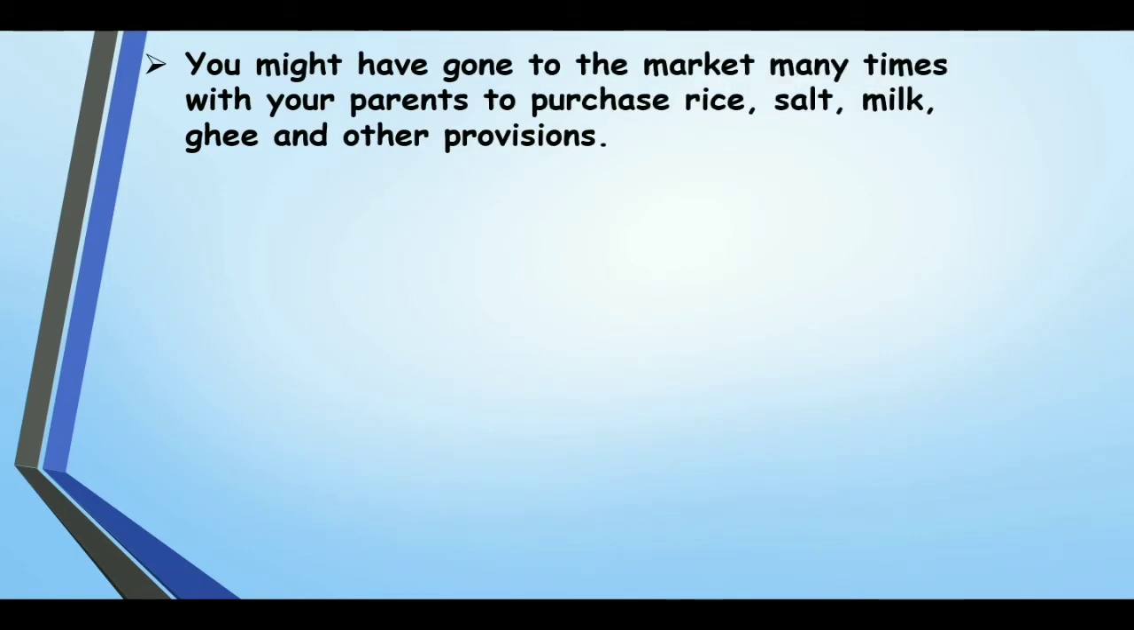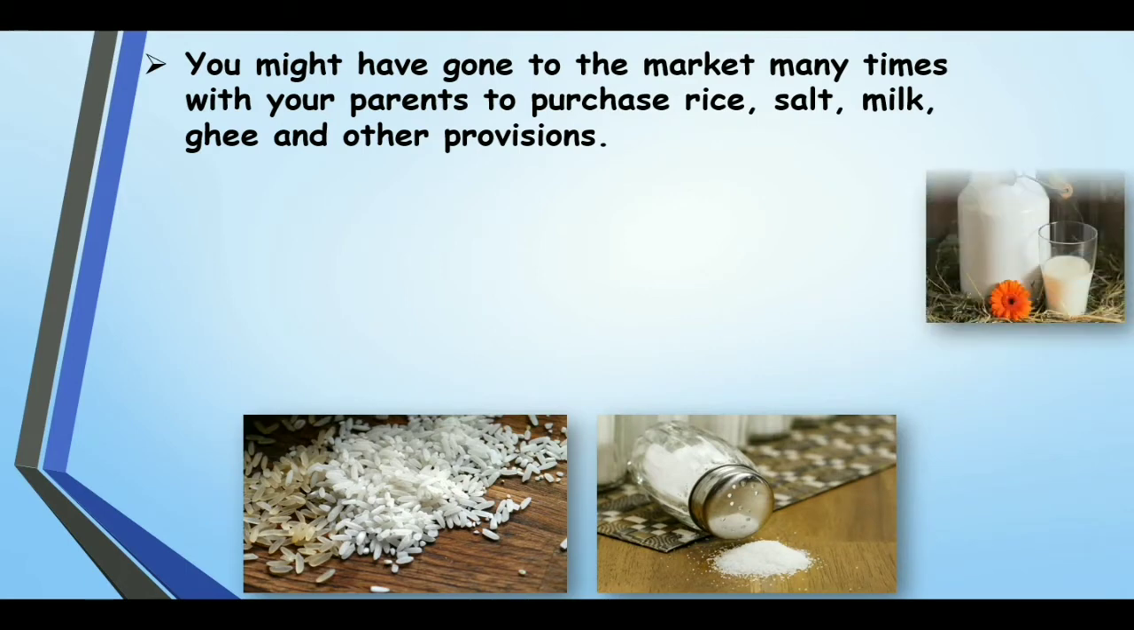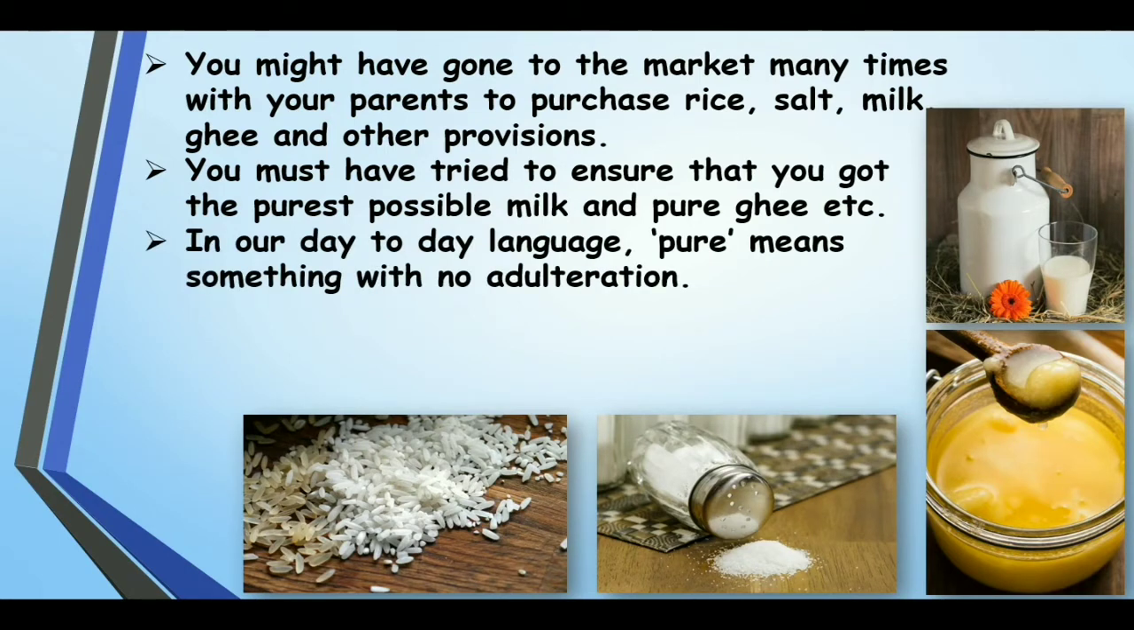So let us see some example. You might have gone to the market many times with your parents to purchase rice, salt, milk, ghee and other provisions. And you must have tried to ensure always that you got the purest possible milk and pure ghee, etc. Everything we check about the purity.